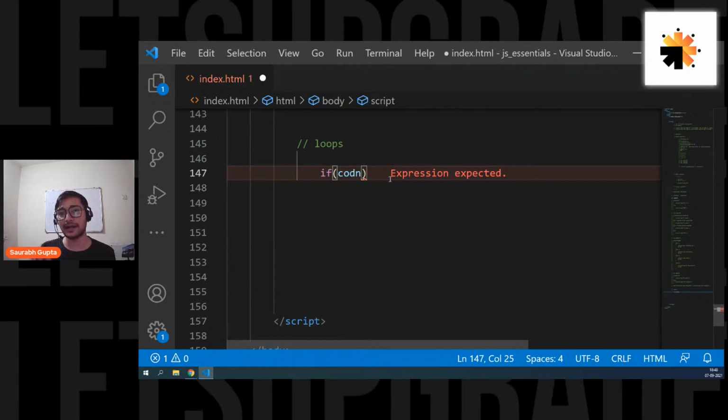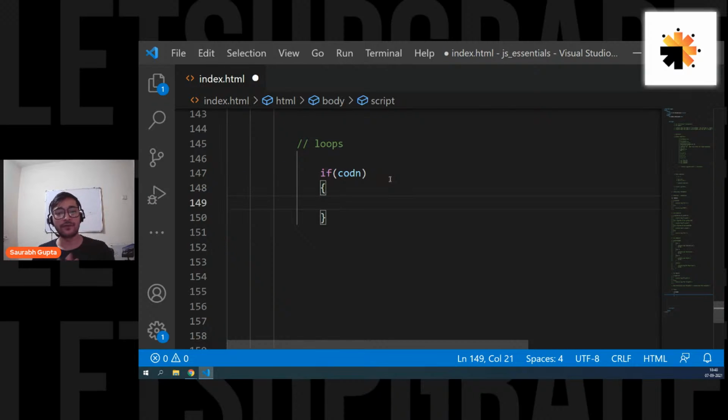Why I'm doing this, you'll understand, because there is a lot of similarity between a basic loop and the if condition. That's why I'm writing it. Okay, fine. This is how you write a basic if, right? What happens in this? It checks the condition. If it is correct, go ahead, execute the code that is in there and just come outside. That's what happens in a normal if statement.